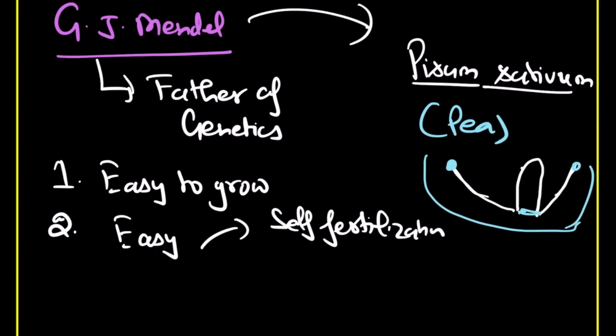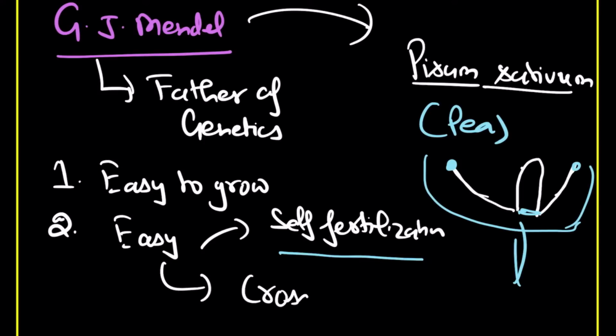Within a single flower you have both, and naturally you are going to see self-fertilization. Yes, experimentally you can also carry out cross fertilization.